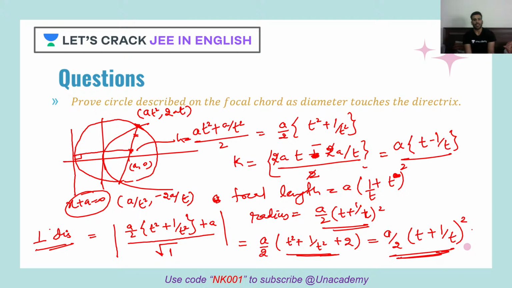And as you can see, this is half of the focal length. That means radius. So this perpendicular distance from the center is equal to the radius. That means my directrix is touching, or it is the tangent for the circle.